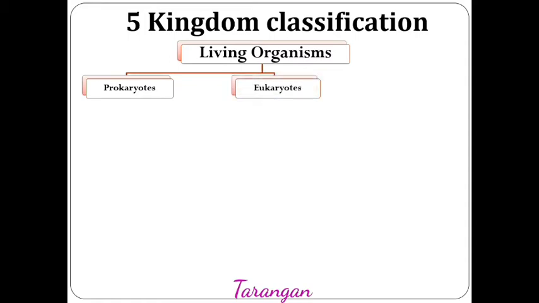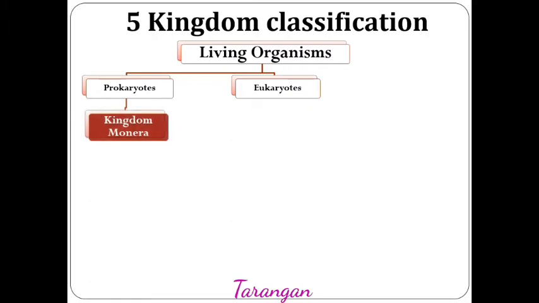Prokaryotes are the organisms which lack a distinct nucleus. These organisms also lack membrane-bound cell organelles. On the other hand, eukaryotes contain a distinct nucleus, and all the membrane-bound cell organelles are present in eukaryotes.